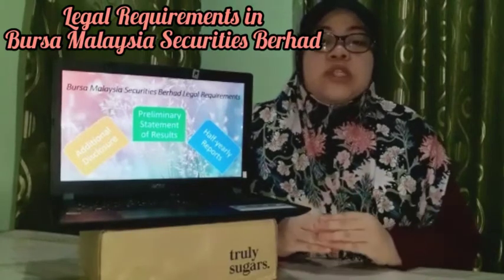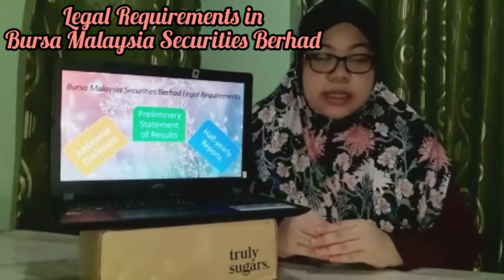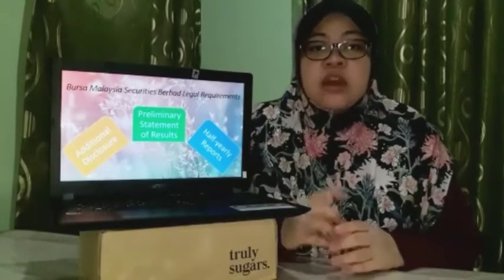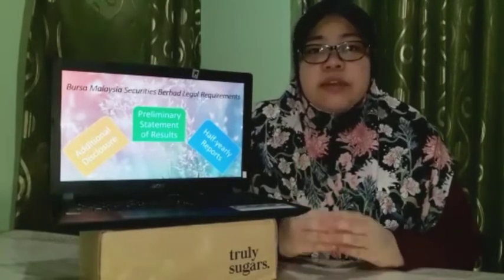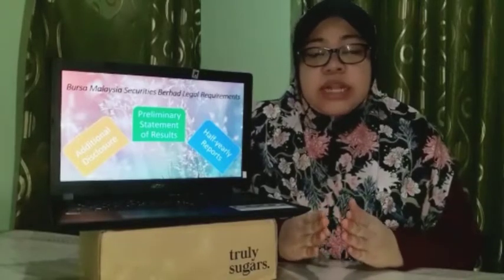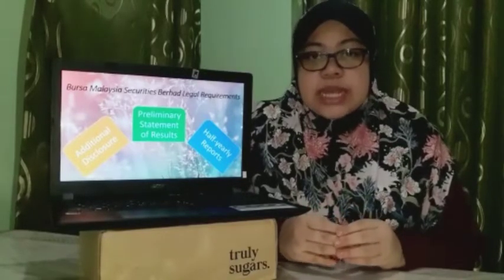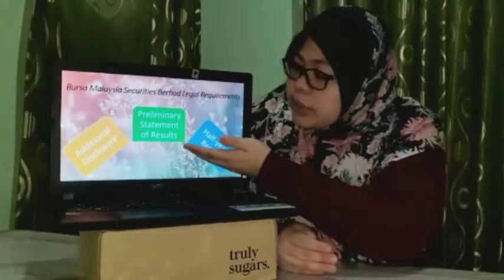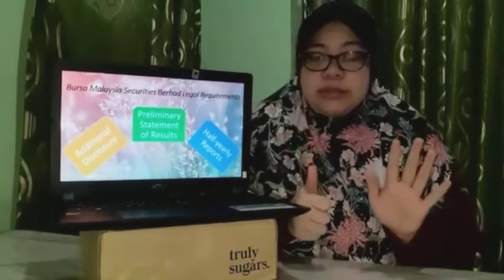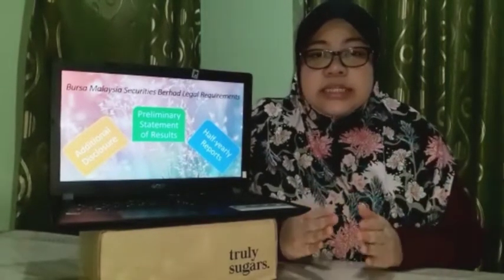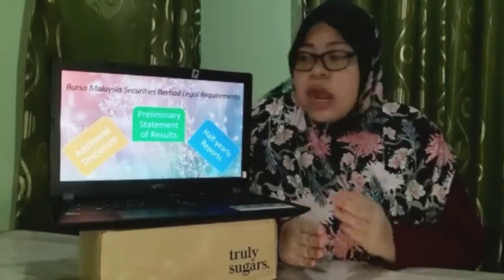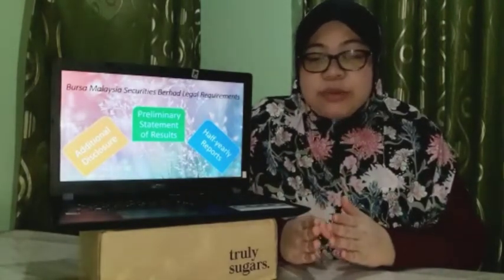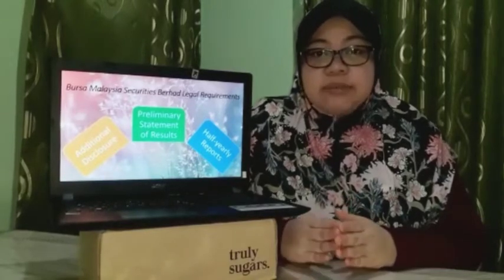As we all know, Bursa Malaysia is the stock exchange of Malaysia. So there are 3 legal requirements in Bursa Malaysia Securities Berhad. Firstly, the listed company has to make additional disclosure regarding the performance of the company. Secondly, they are required to make a preliminary statement of result within 6 months. Lastly, the listed company is to issue half-yearly reports regarding their performance within the 3 months.